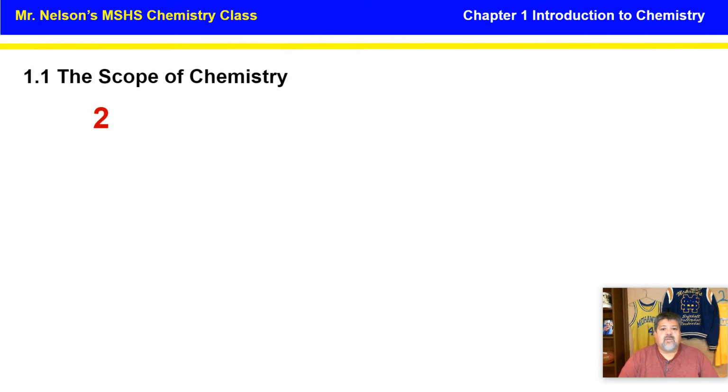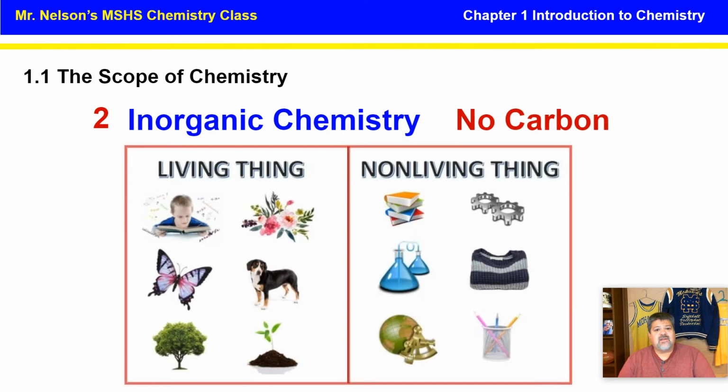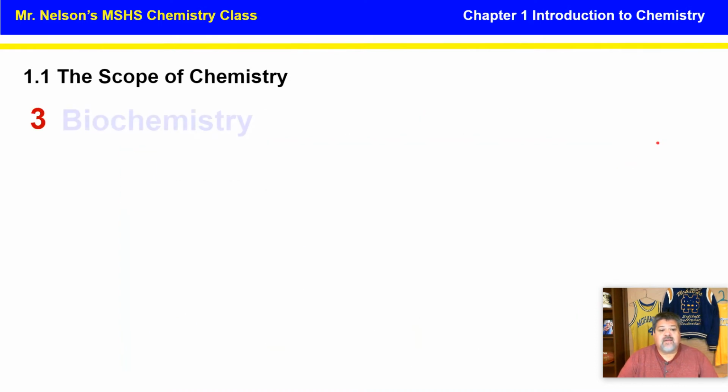Our second one is inorganic chemistry, which deals with compounds that do not contain carbon, also known as non-living things. So we have living things and non-living things. Living things deal with organic chemistry, and non-living things deal with inorganic chemistry.